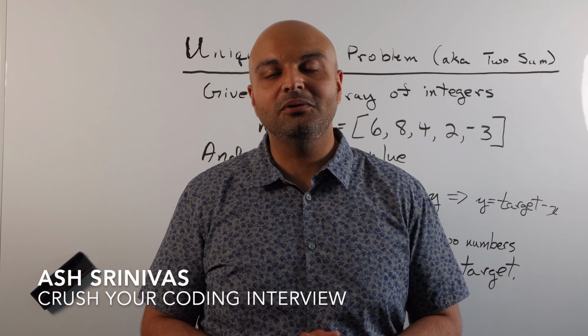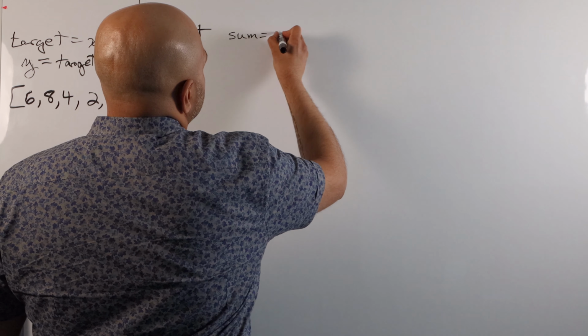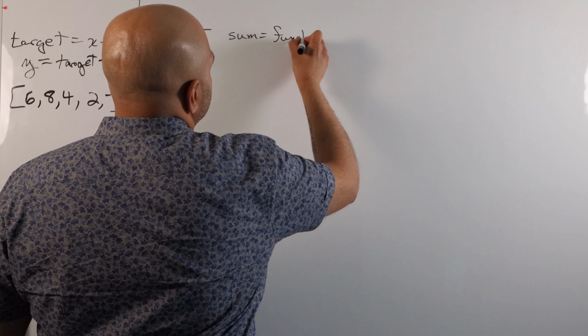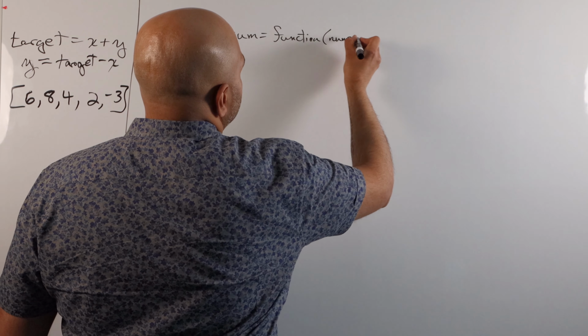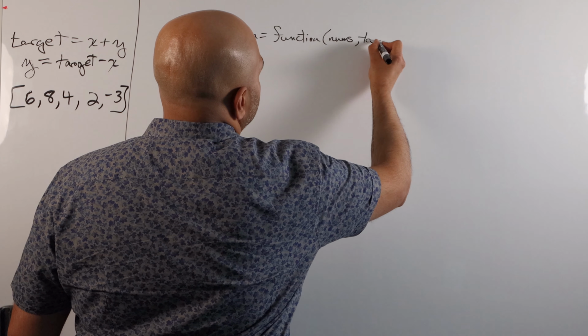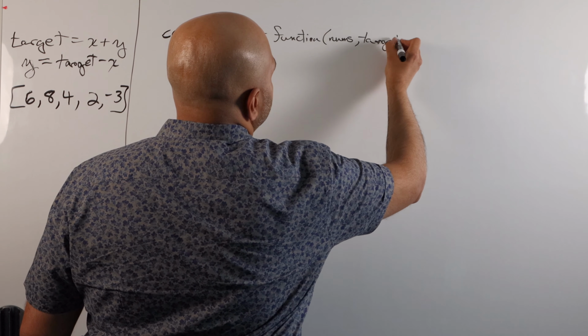All right, so let's go ahead and say const sum, and we can say this equals a function that takes in an array called nums and a target value which will be an integer.